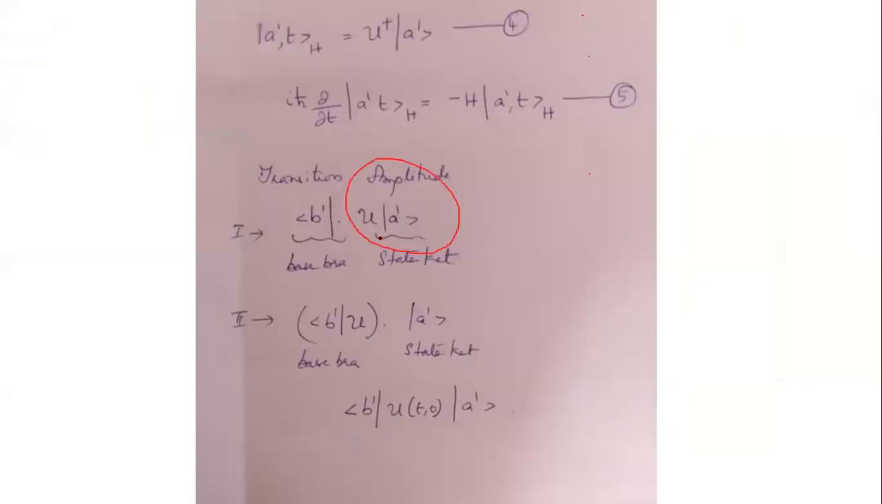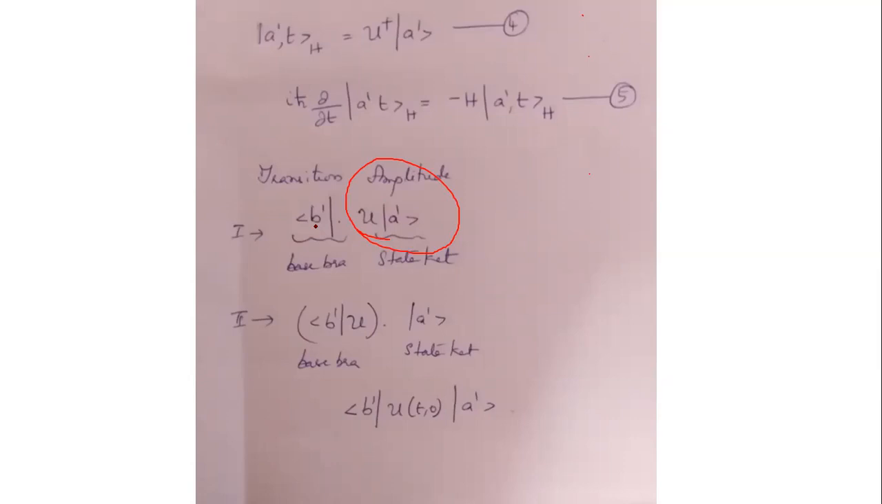You just see this, and what is this? This is actually the Schrodinger's picture state ket. So now we are going to see what is the transition amplitude for the state ket to change from this state to the eigenstate b prime. We are going to see how the system which is at the eigenstate a prime changes to b prime.